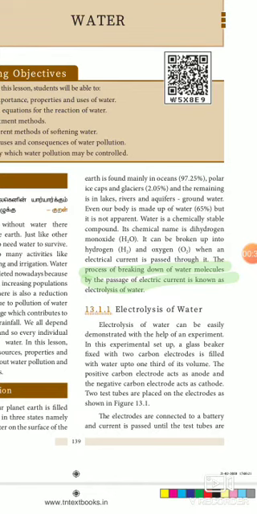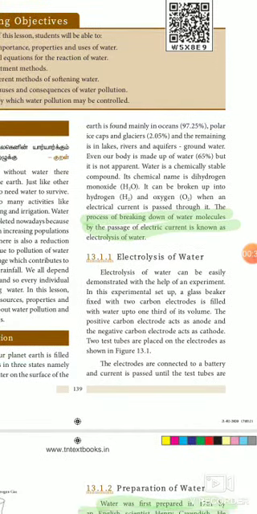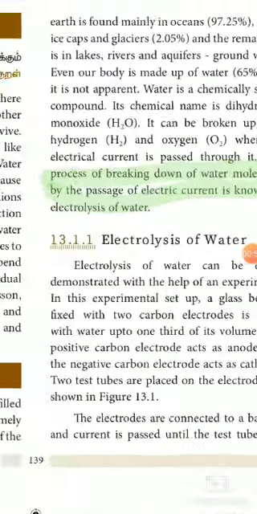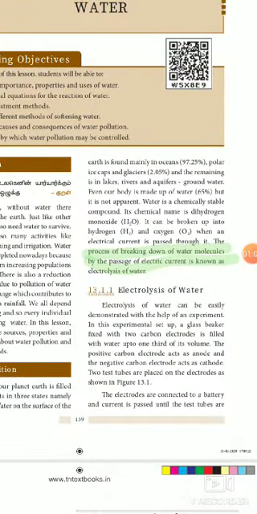And through water, when we pass electricity, the electrolysis of water takes place, and it helps us to separate the hydrogen gas and the oxygen gas. So the process of breaking down the water molecules by the passage of electric current is known as electrolysis. Now, how does electrolysis take place? It is explained with the help of a small experiment.